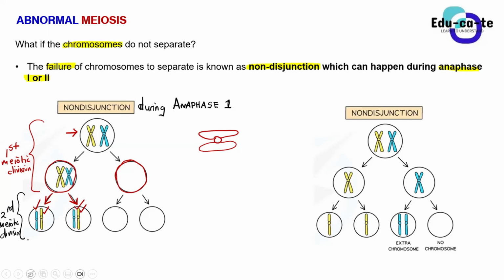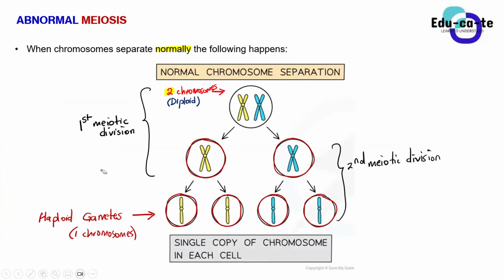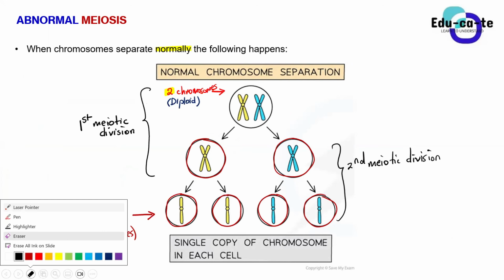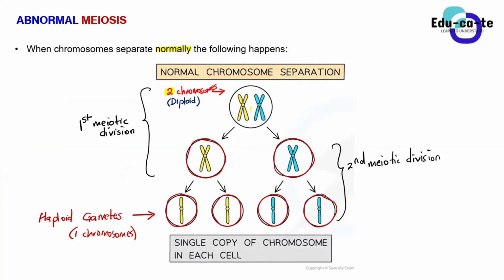Yes, sir, what's your question? So after this process of splitting, they are going to split again. Yes, remember, guys, that meiosis takes place twice, right? We have the first meiotic division, where they split for the first time. And remember, the normal meiosis is supposed to be like this. In the first meiotic division, when we start with two chromosomes, these two replicated chromosomes, the yellow one and the green one, must split into two different cells, the yellow one being in one cell. Do you see the yellow one being in one cell? Do you guys see it?